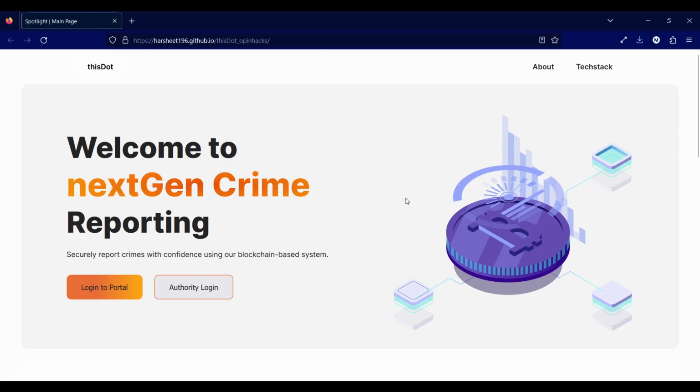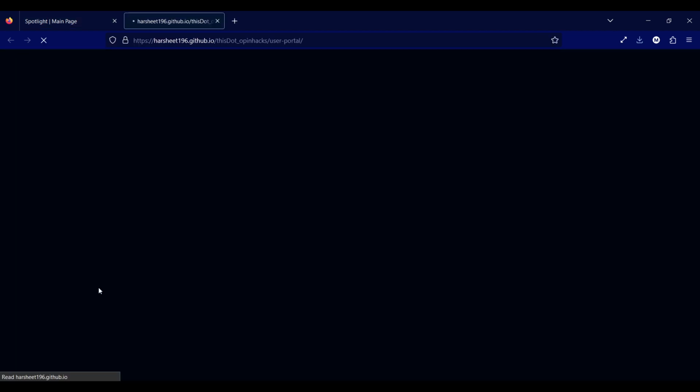Welcome to the project Spotlight. This is a next-gen crime reporting system that provides a centralized, transparent, tamper-proof, and secure way to report crimes. We have two login portals here, one for the users and one for the authority. Let's see what the user portal looks like.